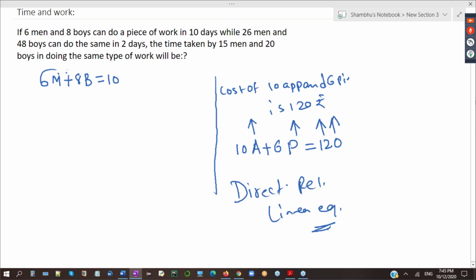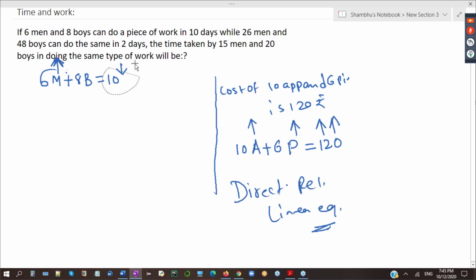But here, if I increase the number of men, time will decrease, number of days will decrease. So this one is an indirectly related linear equation. Okay, this equation is indirectly related. So we have to write like Pallavi had said, 6x plus 8y is 1 by 10.